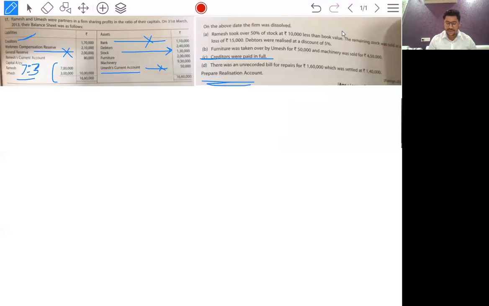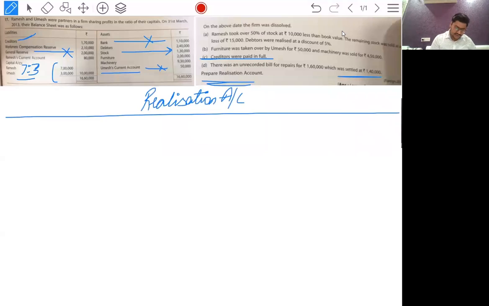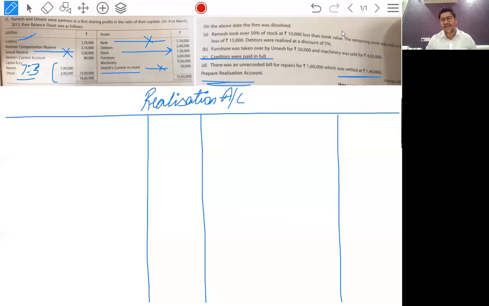There was an unrecorded bill for repairs for 1,60,000 which was settled at 1,40,000. It is an unrecorded liability, an unrecorded expense which we have paid. So what we will do: in the realization account, the first thing we have to do is transfer all assets and liabilities.